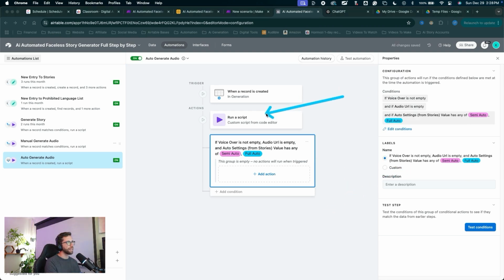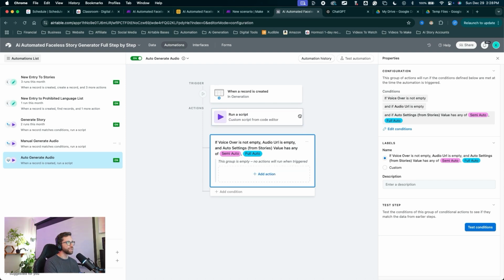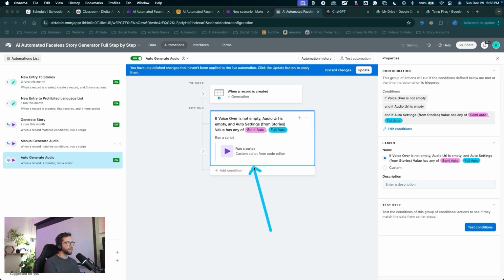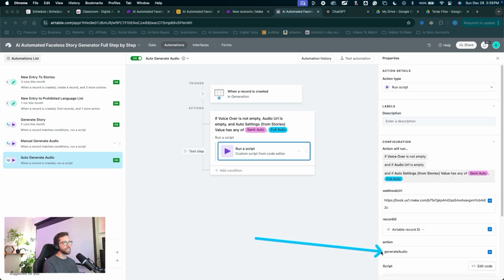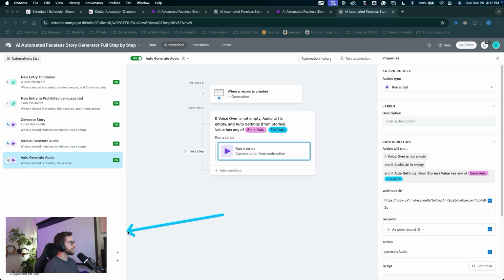Now we want to add the script inside of this logic box. I'm just going to grab these 6 little dots right here. You can grab this to move around in action. I'll go ahead and drag this action down into that logic box. So now when our conditions are met, we'll run this script. Click update and we've got our automatic audio generation action set up. Let's just double check on this script action. Click on that. We have our action set to generate audio. That looks good. Next automation we need to build is for image generation.